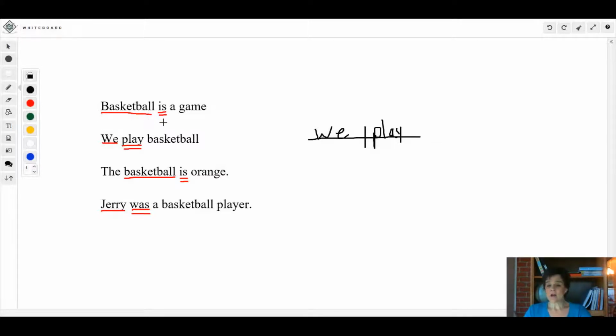When we diagram a sentence that has a linking verb, and there's a word that renames or describes, there's something else we have to add. First, let's do basketball is. We diagram that the same. I'm just going to put BB for basketball because it's too hard to spell with my mouse. Now remember, is is a linking verb, and it's telling us that this word renames the subject. So we're going to have to do it this way. It links, and then we put what it is.